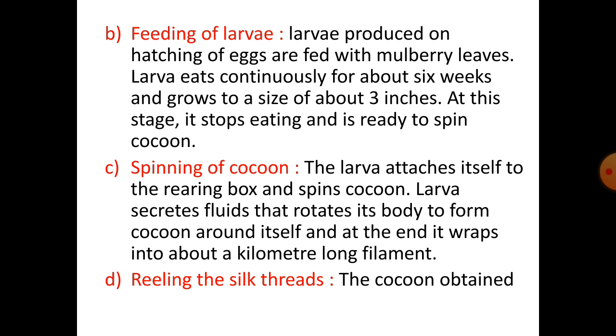Number B. Feeding of larvae. Larvae produced on hatching of eggs are fed with mulberry leaves. The larva eats continuously for about 6 weeks and grows to a size of about 3 inches. At this stage, it stops eating and is ready to spin cocoon. Number C. Spinning of cocoon. The larva attaches itself to the rearing box and spins cocoon. The larva secretes fluids that protect its body to form cocoon round itself, and at the end it wraps itself into about a kilometer long filament.